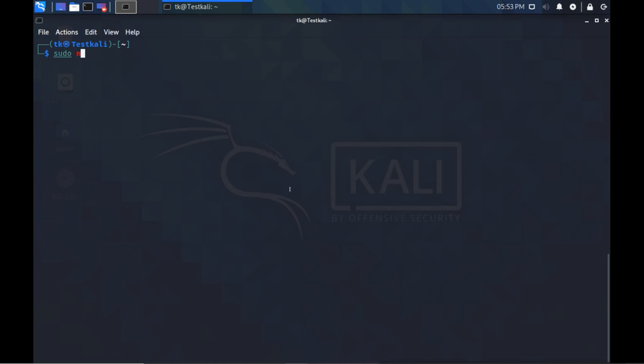So nmap is the command, and for doing the ping sweep we have the option -sn, and then you mention the range. So I want to scan this whole range, that means /24, that means 0 to 255.